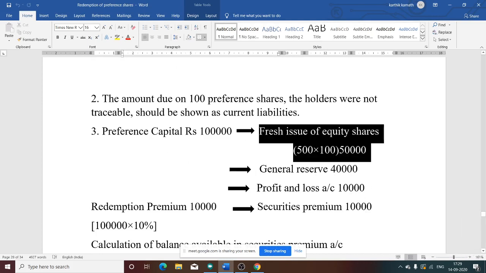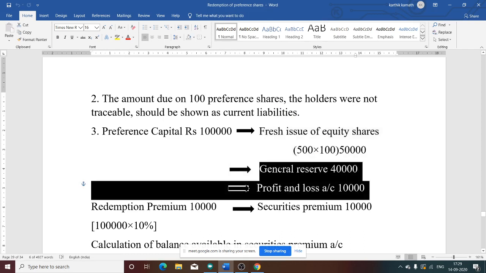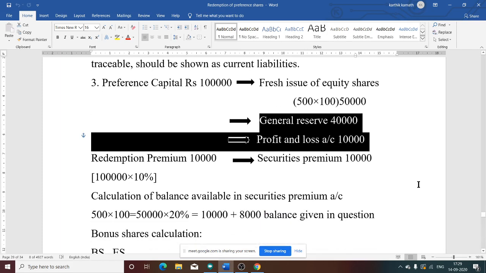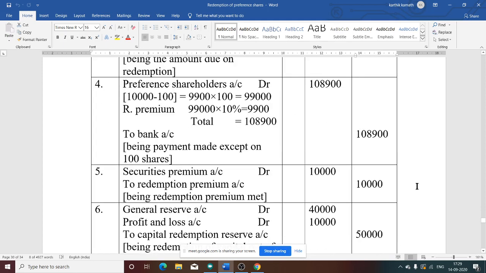Excluding the fresh issue, the remaining amount for payment of capital is general reserve plus profit and loss account, that is 40,000 plus 10,000. So a total of 50,000 is transferred to CRR for the purpose of paying for bonus shares. Now what is the journal entry?